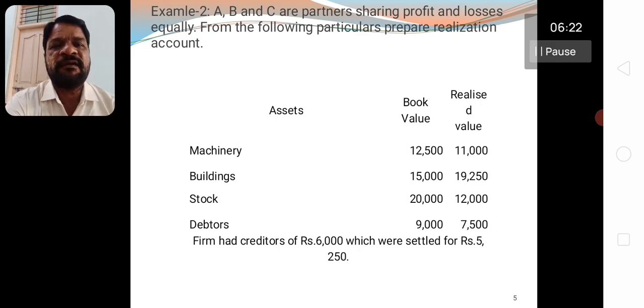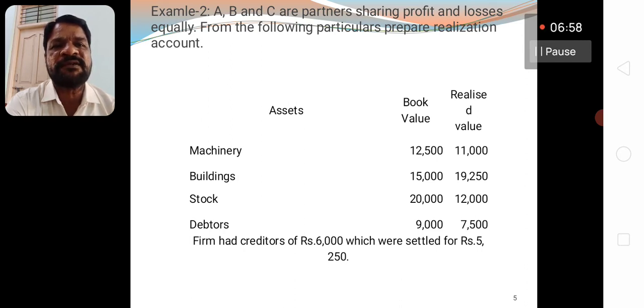Now the assets are the machinery, buildings, stock and debtors, with the book values given. As it is, you have to take in debit side of the realization account machinery 12,500, buildings 15,000, stock 20,000 and debtors 9,000. And the realized values: machinery 11,000, buildings 19,250, stock 12,000, debtors 7,500. And the creditors of rupees 6,000 is the liability.